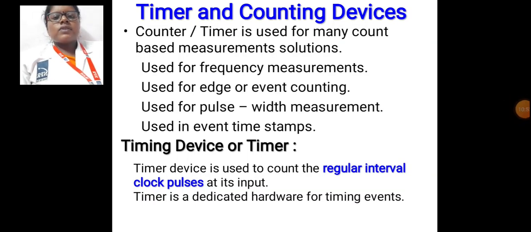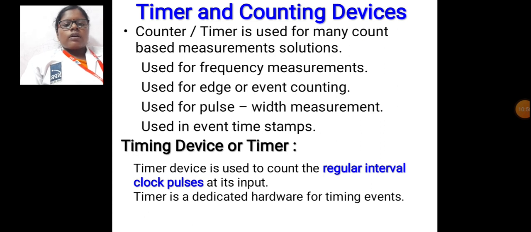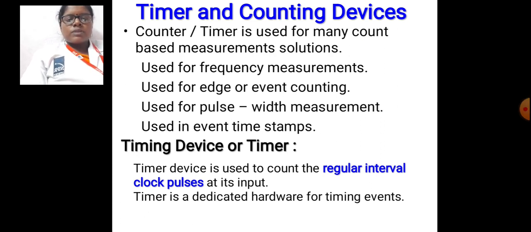Timing device. The timer device is a device that counts regular intervals, that means Δt clock pulses at its input. The counts are stored and incremented on each pulse. It has output bits for the periods of counts. The counts multiplied by the interval Δt give the time, which means the x Δt intervals give the time interval between two instants when the present count bits are read and the initial counts are read. It has an input pin for resetting to make all count bits equal to 0.